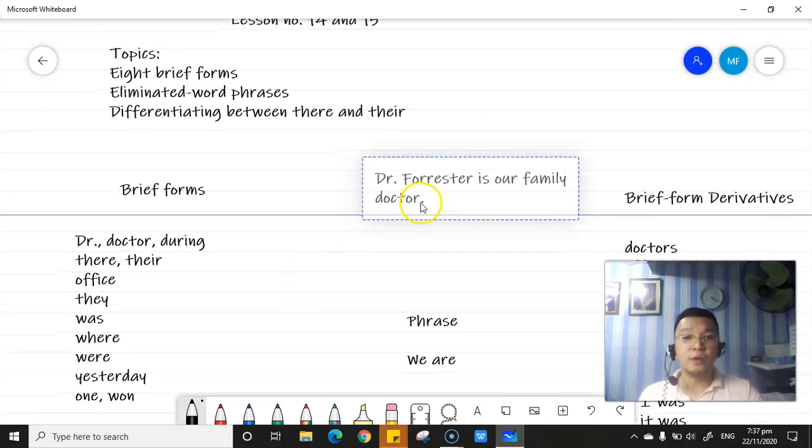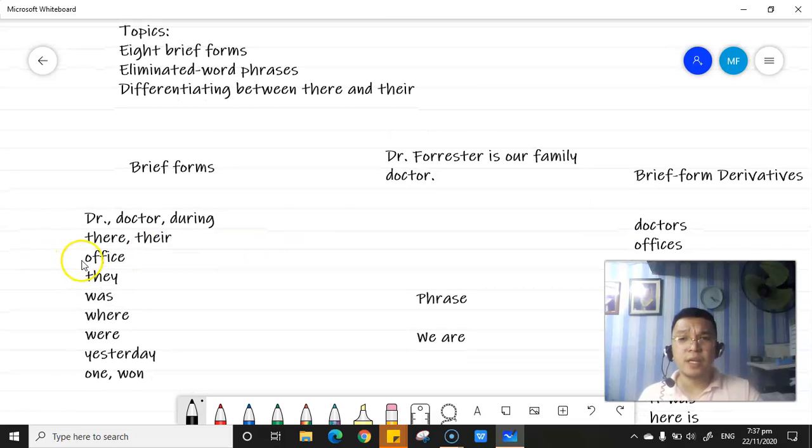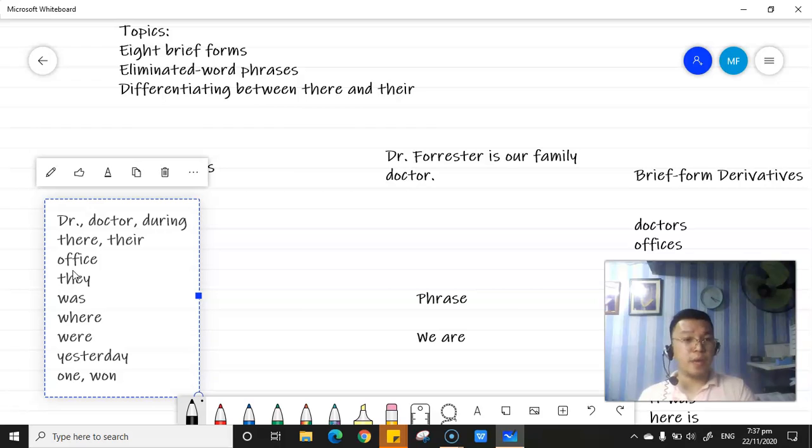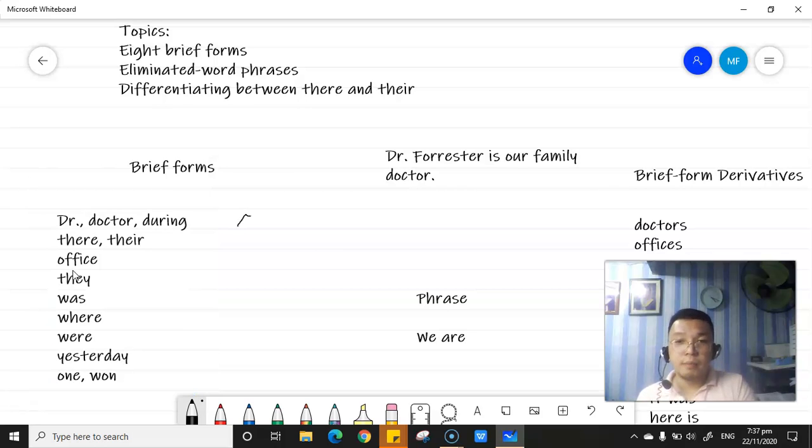Okay, let's proceed with the brief forms. We have the abbreviated word doctor, or the spelled out doctor, and then during, which is represented by the R symbol. The R.